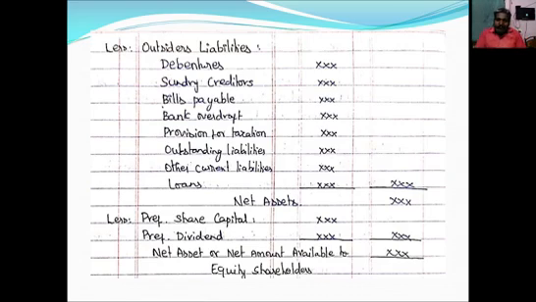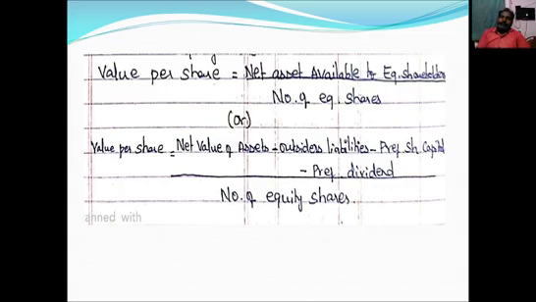From that net amount available to equity shareholders, we should calculate the value of equity share. So what is the formula for calculation of value per share? Net assets available to equity shareholders divided by number of equity shares. Then one more formula: value per share equals net value of assets minus outsiders liability minus preference share capital minus preference dividend, divided by number of equity shares.